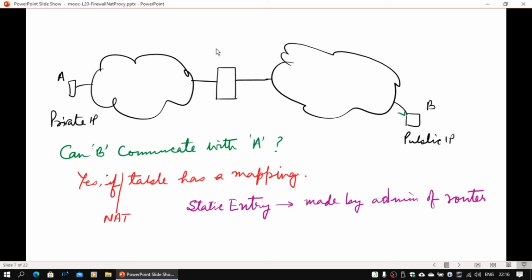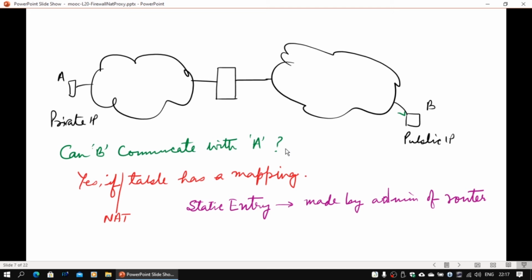So a static entry will be required, and this can mostly be done by the network admin of the organization. So you can make a static entry. The server is actually running inside, but you have to say that if it is a web server, it's going to run on port 80. You will receive on port 80. So you will define a public IP address and a fixed public port, mapped to an internal IP address and a fixed port. That's how you can actually run servers even inside.